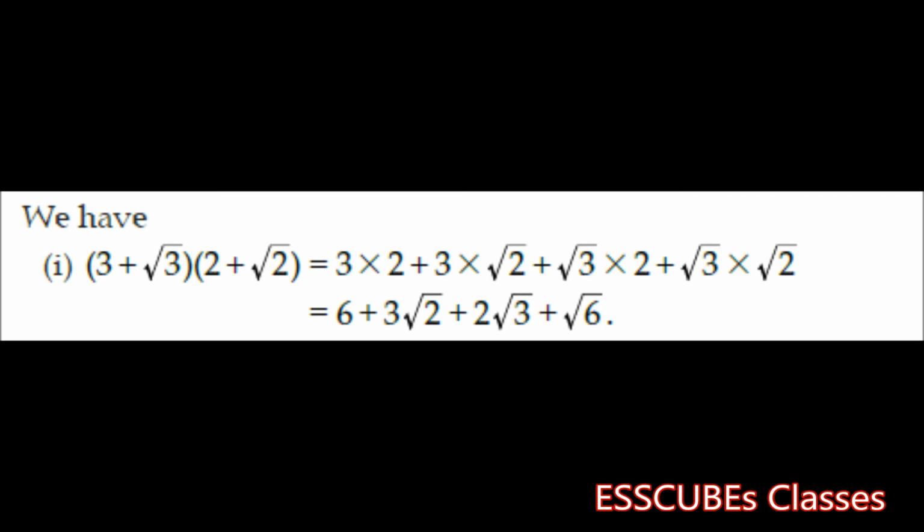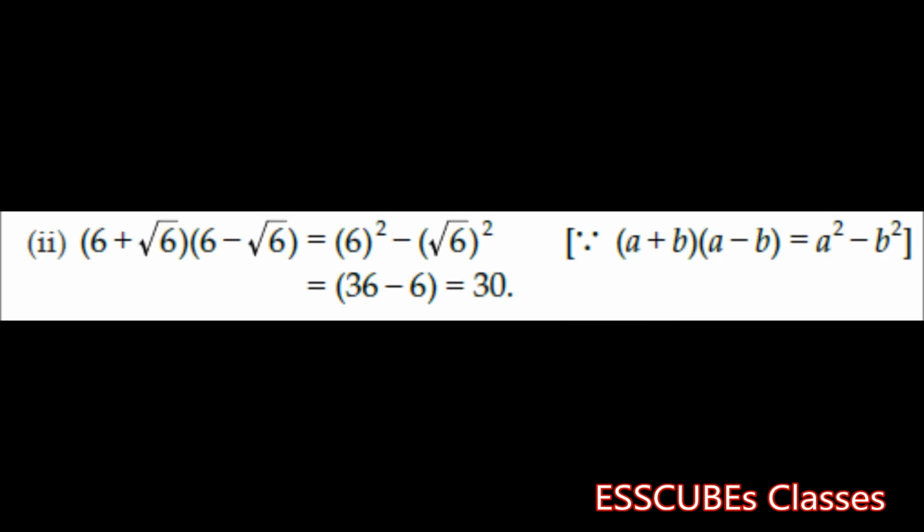Now, how did I get root 6? By multiplying root 3 into root 2. Similarly, for the second question, what do I have? I have 6 plus root 6 into 6 minus root 6. Isn't it in the form a plus b into a minus b? So I can easily write it as a square minus b square. That is 6 square minus root 6 square. So 36 minus 6, the difference is 30.